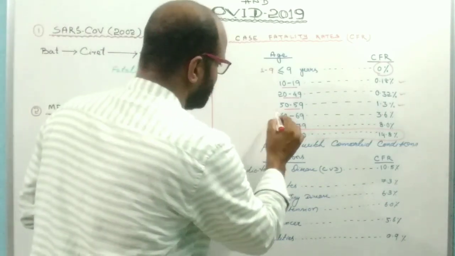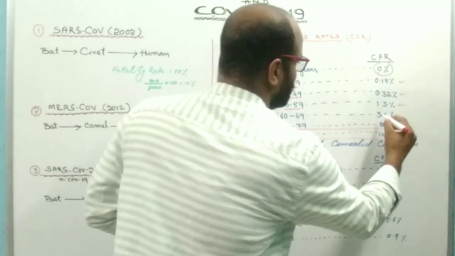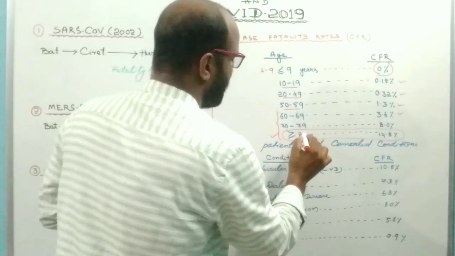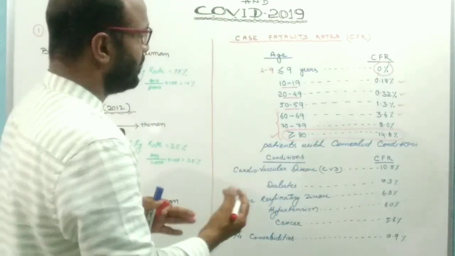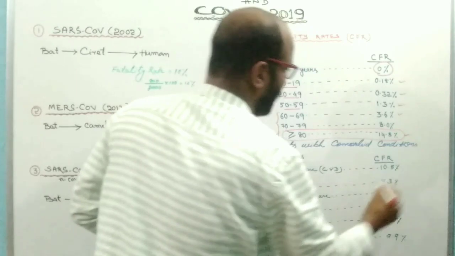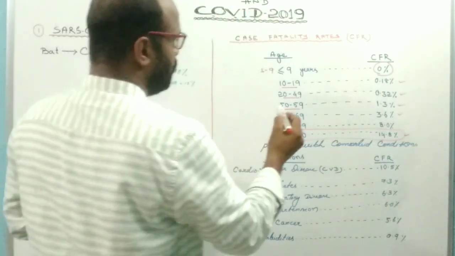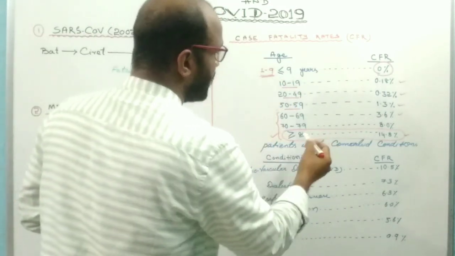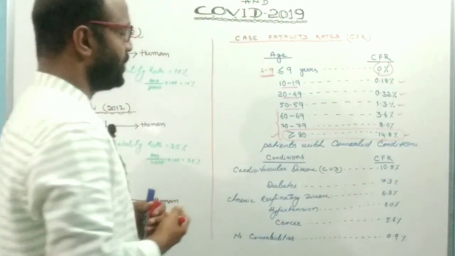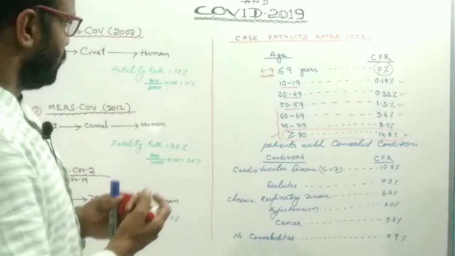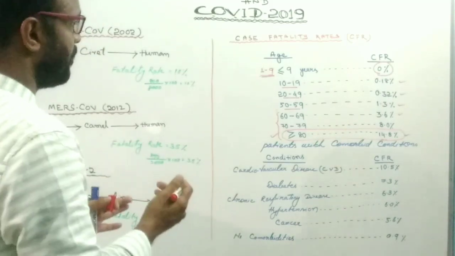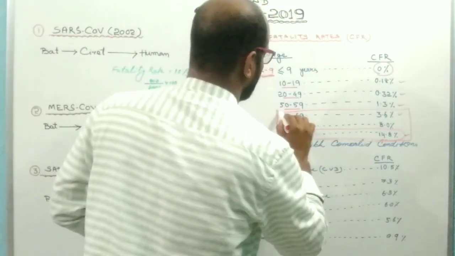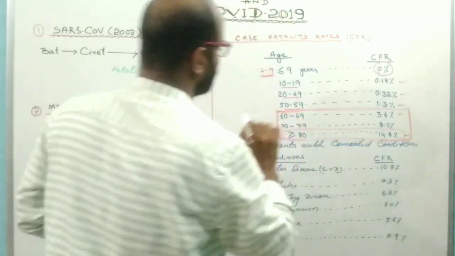Above 60, the death rate may be 3.6%, or 8% in the 70 to 79 group, and for more than 80 the death rate is 14.8%. So 0% death rate is reported in the age group 1 to 9, and 14.8% for more than 80.